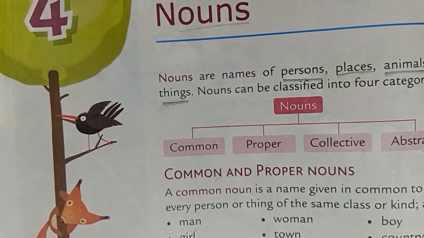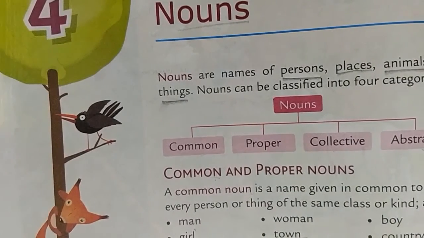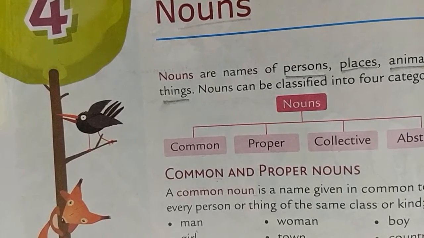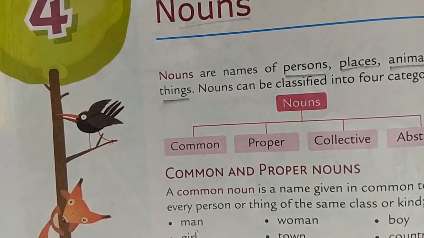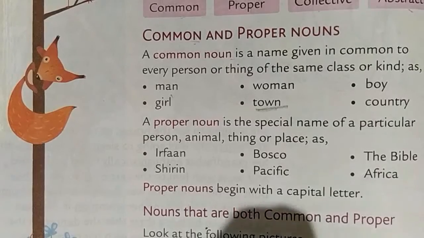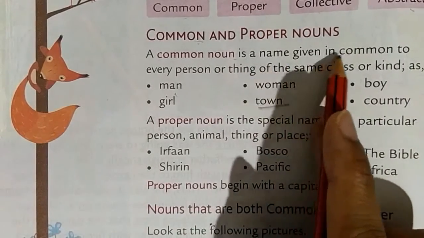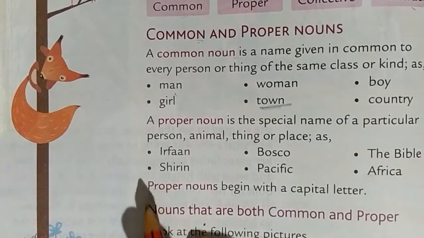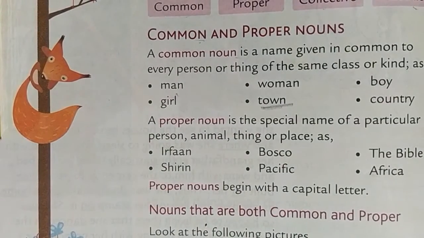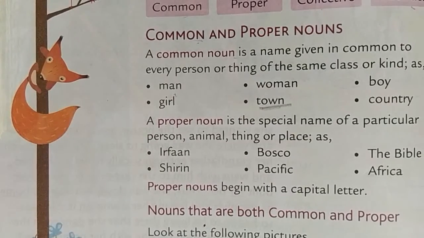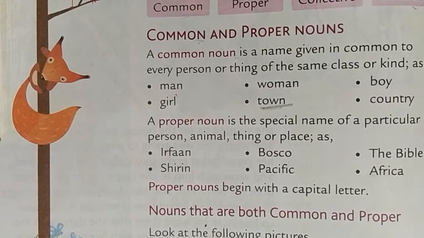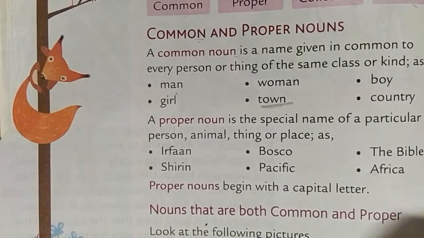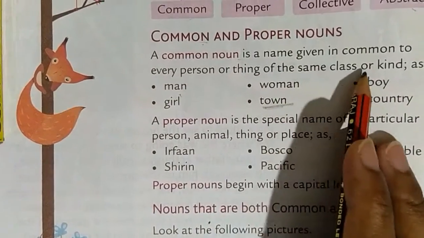So when we read these definitions, it will become easy for you to understand. The first one is common noun. See, a common noun is a name given in common to every person. Common का मतलब है आम. आम means किसी कोई भी, anything that is in common, that is not in particular but in common. So, every person or thing of the same class or kind.